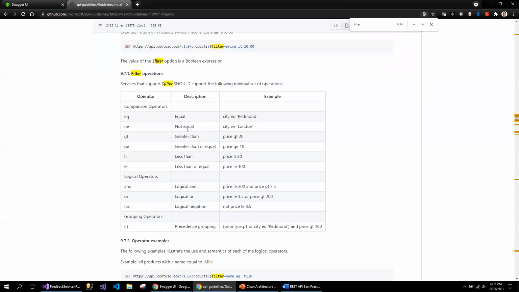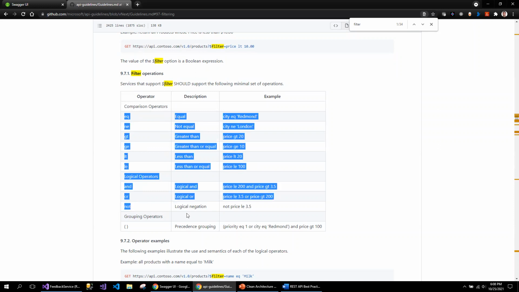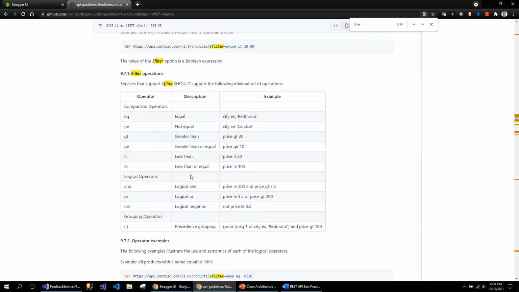See, this is something I really like about the filter operations. You can use these kinds of operations inside the code, and your service understands when the filter comes with these operations and codes it accordingly inside your service.